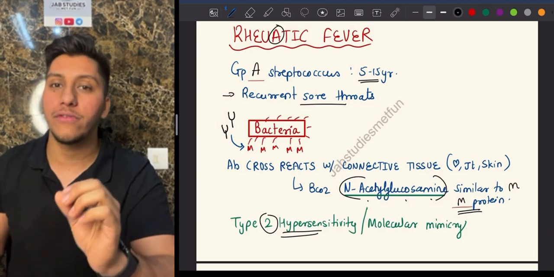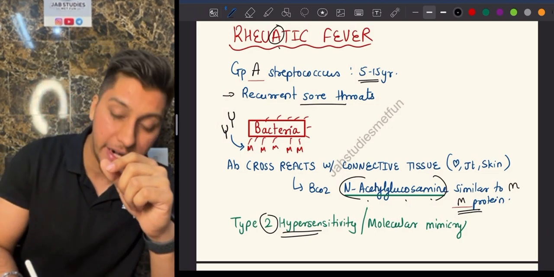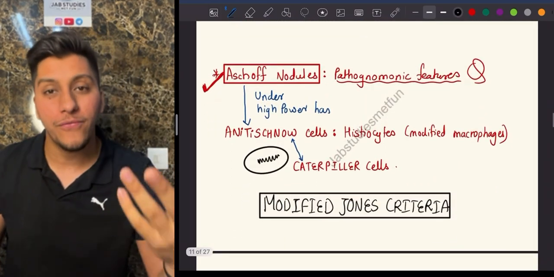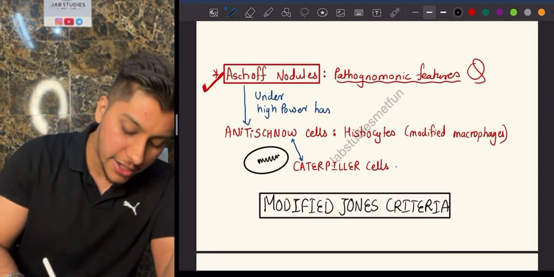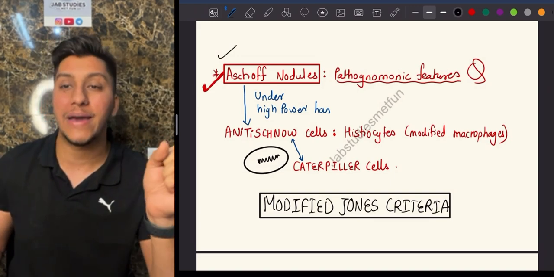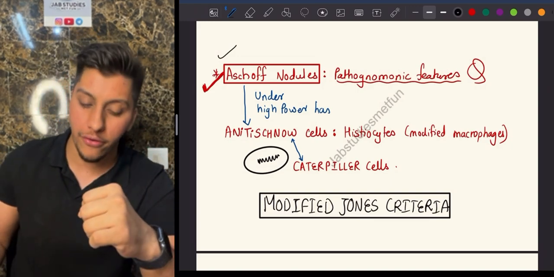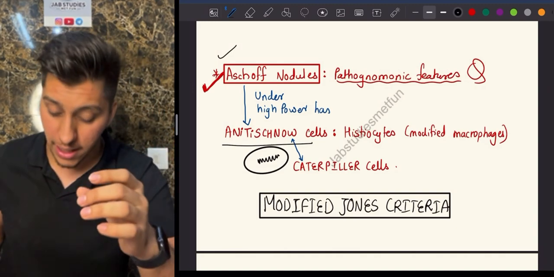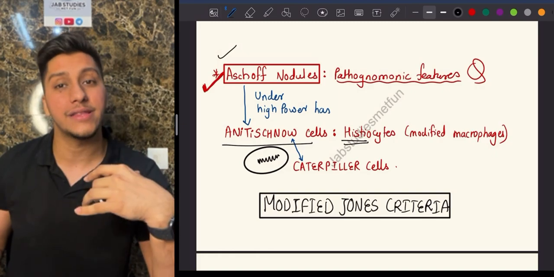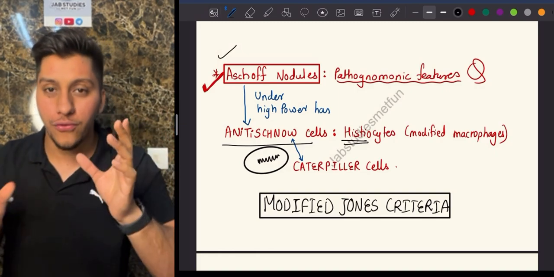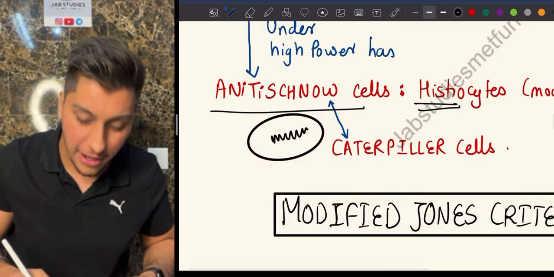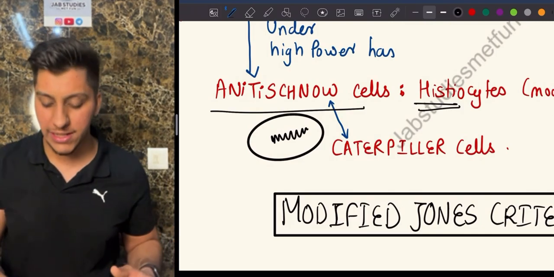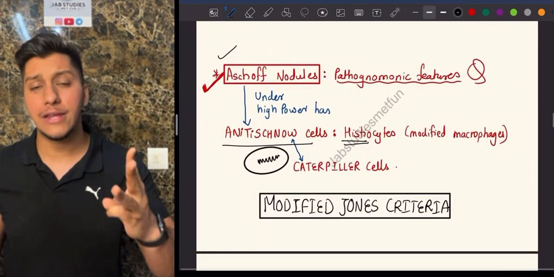So remember, rheumatic fever is caused by group A. A comes in rheumatic, so this is a group A streptococcal infection. So if you talk about the pathognomonic features you see in rheumatic fever, in case of the heart condition, you see Aschoff nodules, which is a pathognomonic feature. If you see under high power lens, you will have Anitschkow cells as well. What are Anitschkow cells? These Anitschkow cells are histiocytes, and histiocytes are nothing but modified macrophages. Furthermore, these Anitschkow cells look like a caterpillar, that is why they are also known as caterpillar cells.